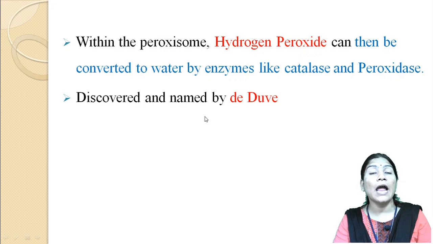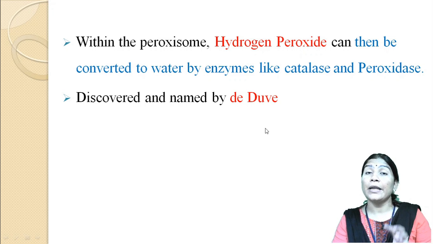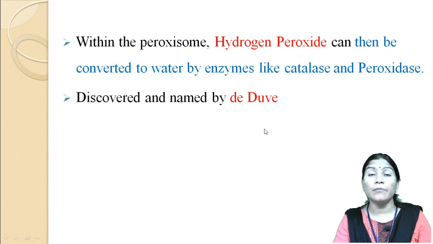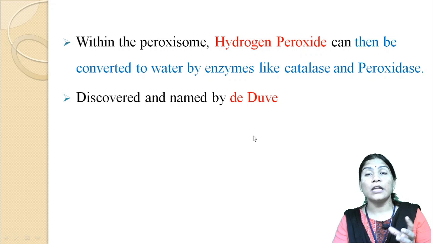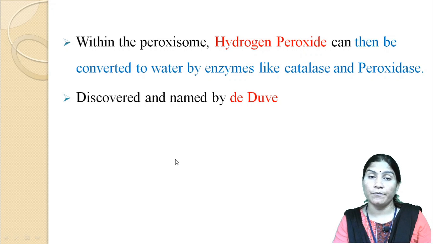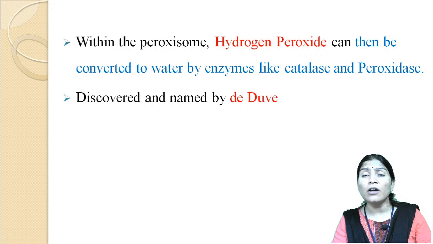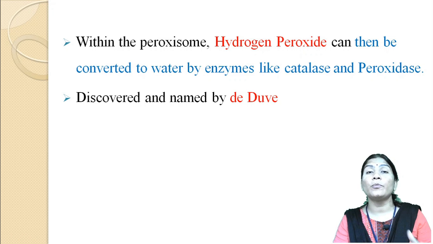It was discovered and named by de Duve. The name peroxisome was given by de Duve due to the presence of the hydrogen peroxide compound.